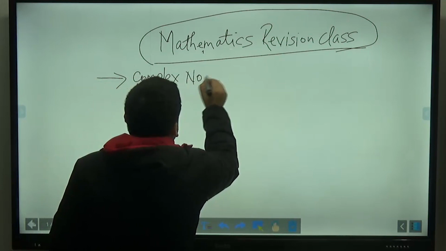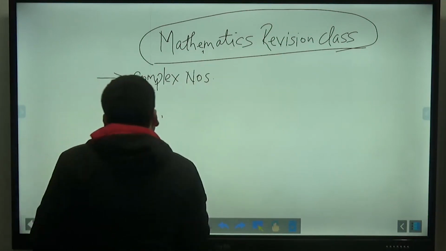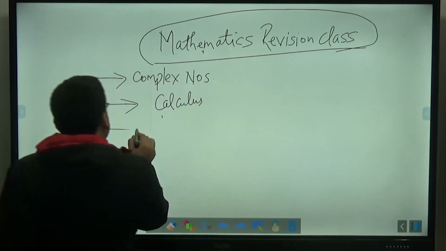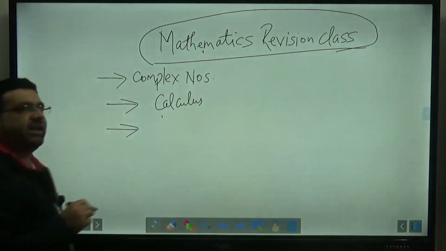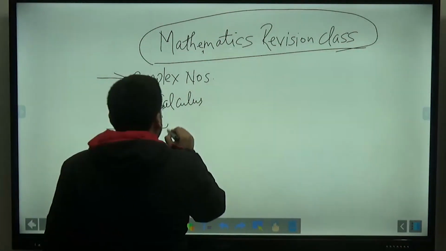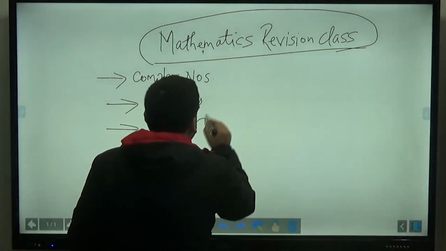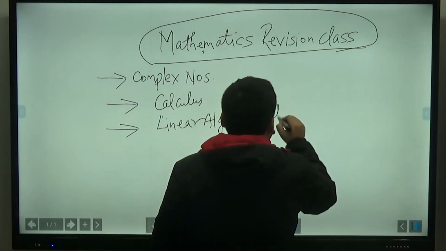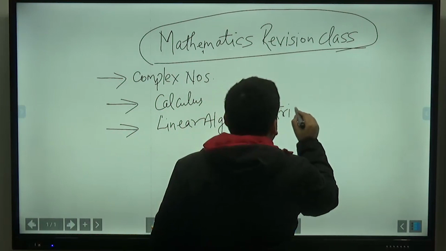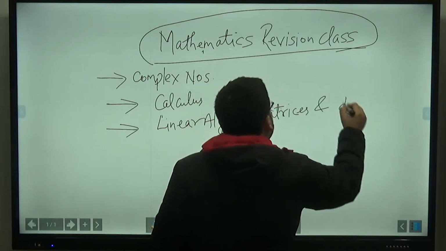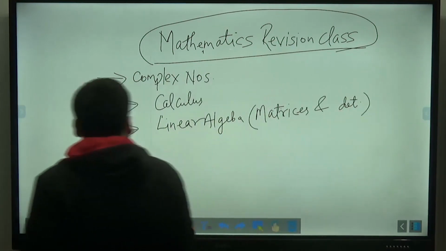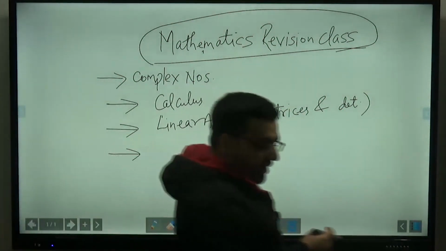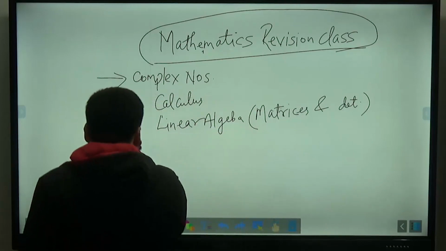After the complex numbers, we discussed the calculus portion. After the calculus portion, we moved to linear algebra, that is matrices and determinants. After the linear algebra portion, we discussed about the